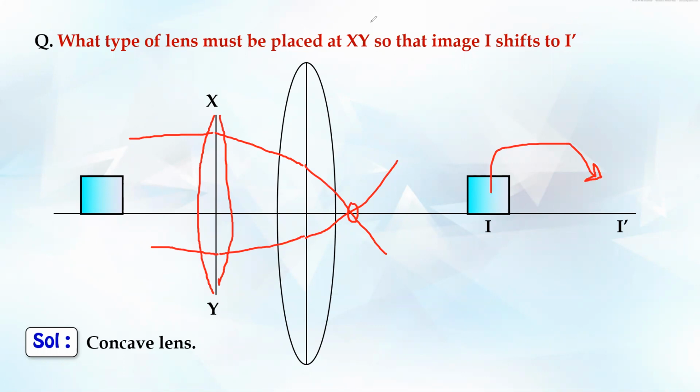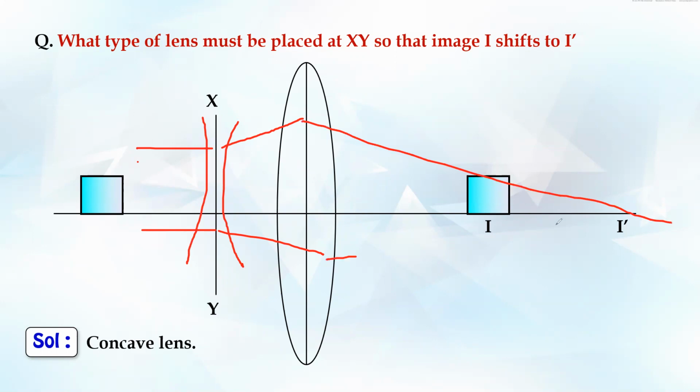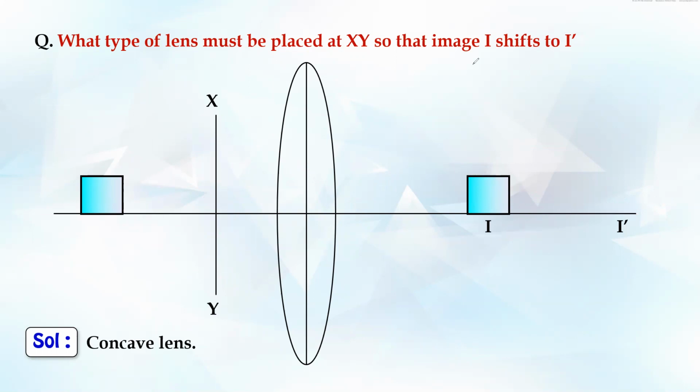We'll use a concave lens. If it's a concave lens, what will happen? ये जो light आ रहा है, can I say it will diverge? If it diverges a little bit, can I say जो same ray है, it will meet somewhere here, at around I. Simply pushes it back actually. So it's a concave lens.